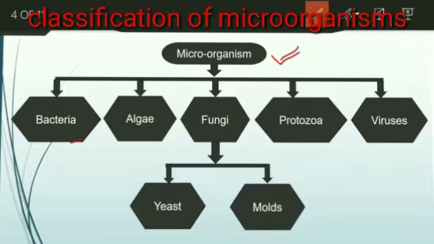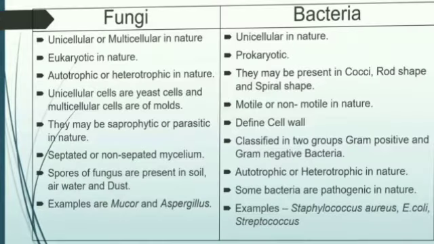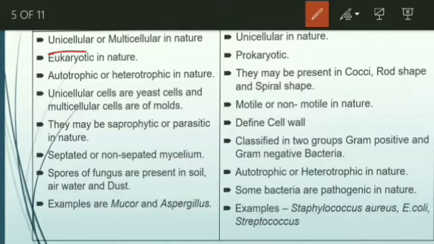One is bacteria, that is what we have seen, and algae, fungi, protozoa, and viruses. And later here you could see fungi is again divided into yeast and molds. Why? Because yeast is a single cellular organism, whereas mold is a multicellular organism. When you see a fungi, the fungi may be unicellular or multicellular in nature. Unicellular means they may be made up of one cell, or it may be made up of several cells, and they are eukaryotic in nature. That is important.